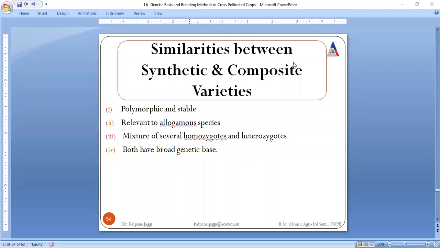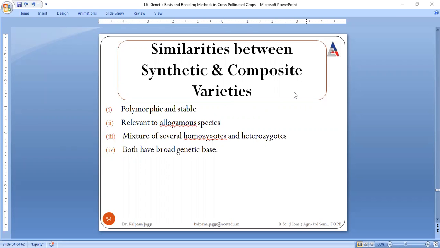These are certain similarities with synthetic. Both are polymorphic, because different characteristics are being combined together. That means they are going to have many morphologies, many phenotypic features. But when we say many features, we basically think they are going to be unstable, but here they are stable.